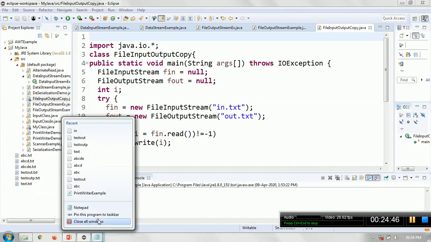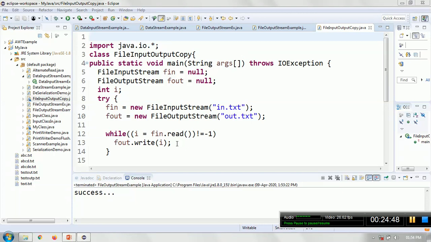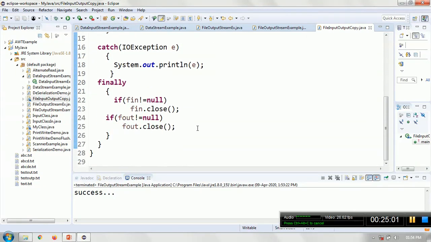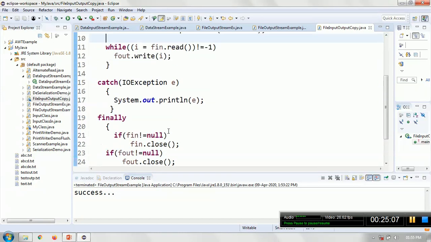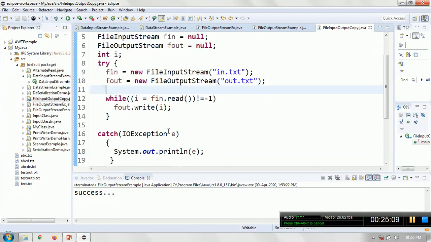So the idea is the same thing. From the fin object, I will read the data one byte at a time, and with the help of the fout object, that is the output stream, I will write the data. And then within the finally, I will just close both of the streams. The program is pretty simple here.